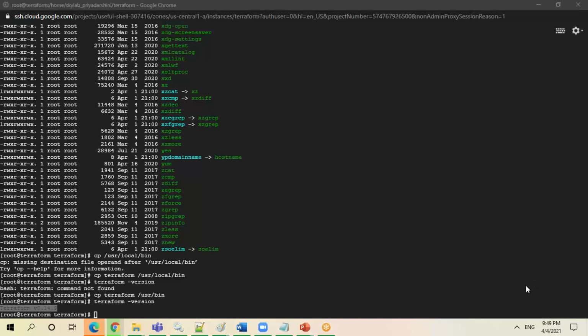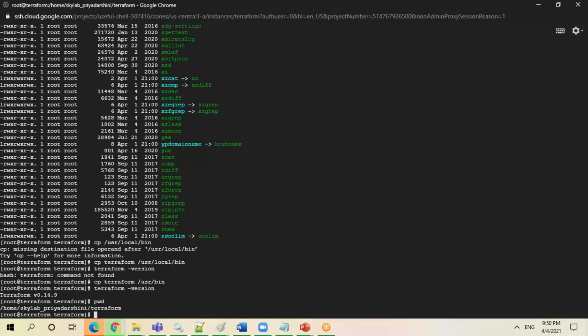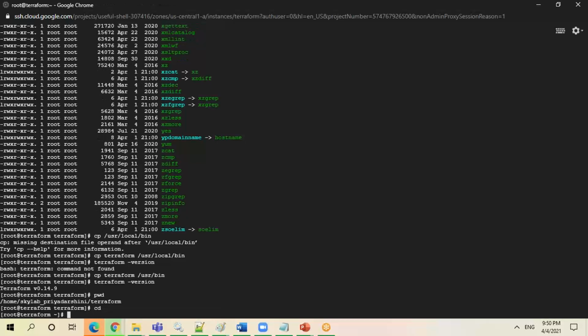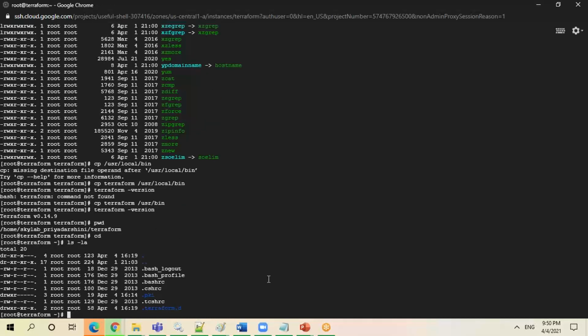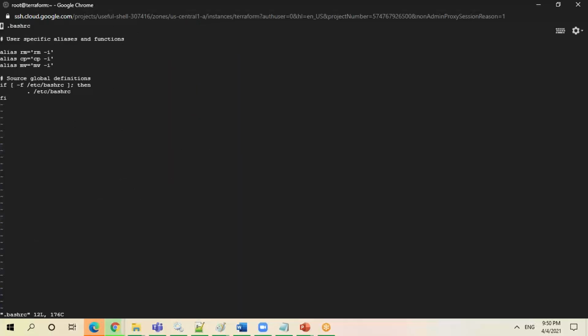So another way, you can open the bashrc file. This is my path, right? So what I can do, I can go to cd, then ls -la, and you can get this bashrc file. You have to edit the bashrc file and insert the export there.